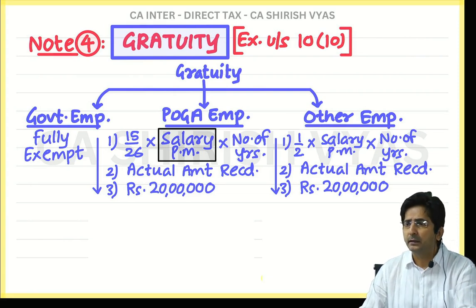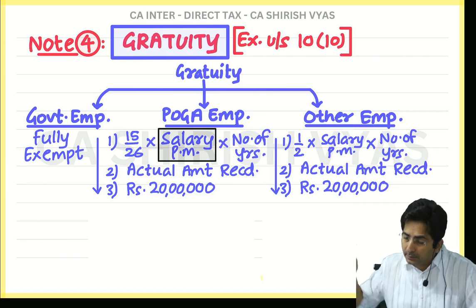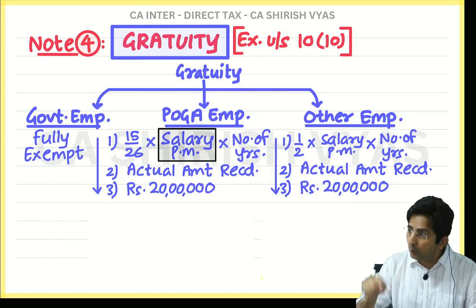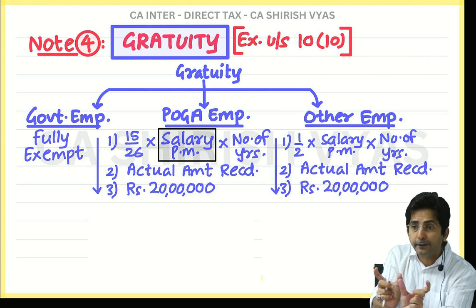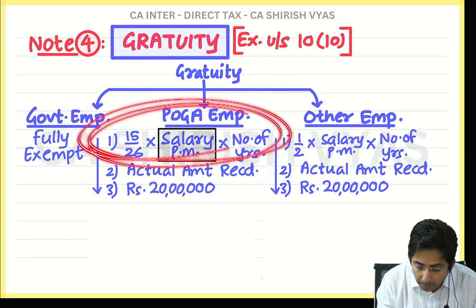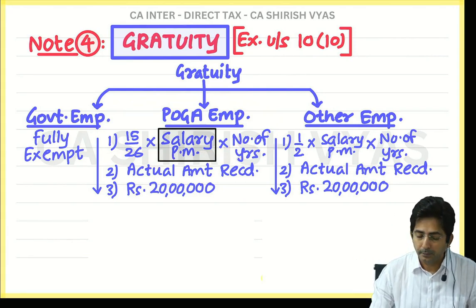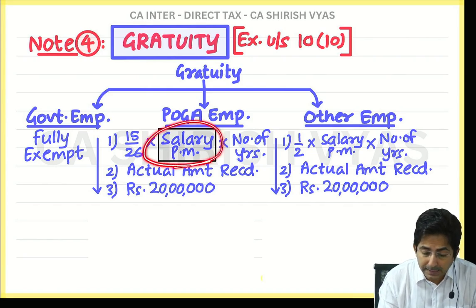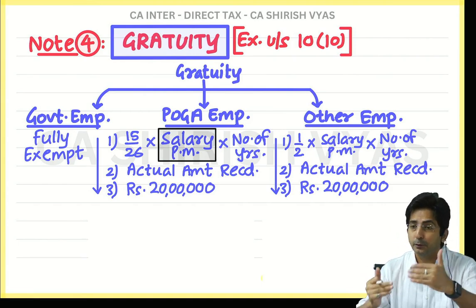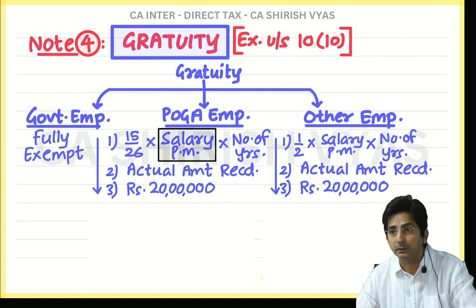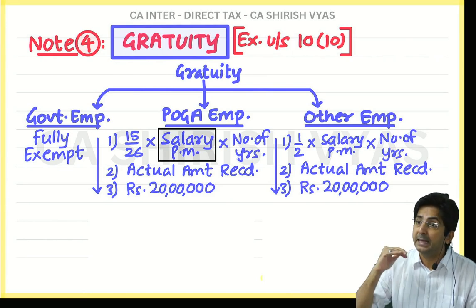That's why what they are saying is, to hell with in terms, not in terms. Whether DA is in terms or not in terms, we will consider it in salary. And if it is always considered, your salary figure will be a little big. Big because basic plus DA. And if this amount becomes big, the employee's right will be more. He will be able to receive more amount. Okay. So see, and one more thing, salary keeps fluctuating. Sometimes your salary was 10,000, then you got an increment, it became 12,000. So which salary do you have to take? You have to take the latest salary. Latest means at the time of retirement.